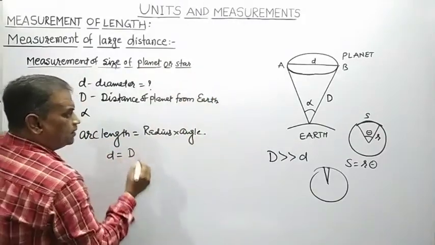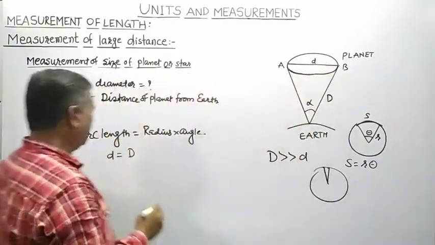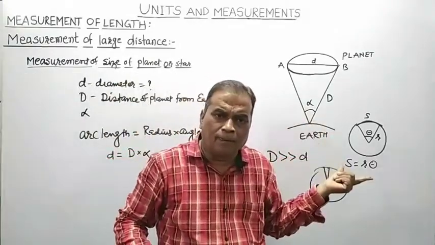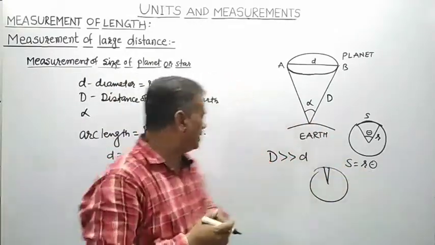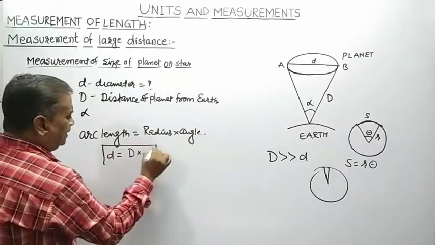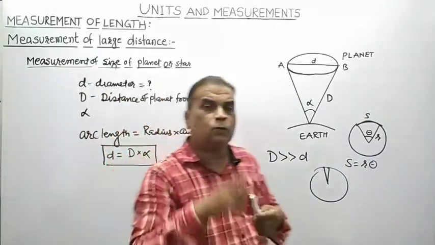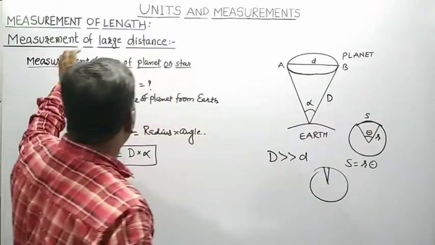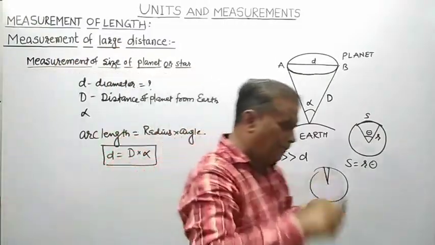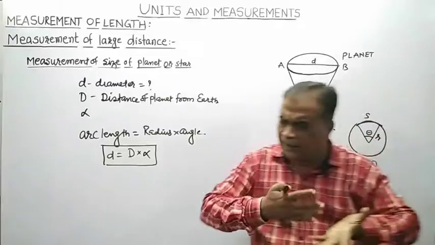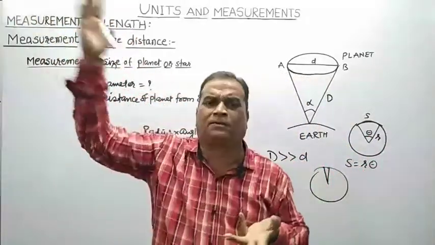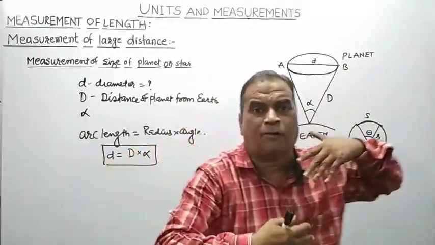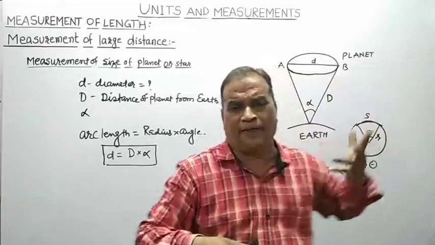It is actually the distance of the planet from the Earth multiplied by this angle alpha, which is the angular diameter of a planet. So by using this relation, D = D × alpha, you can measure the size of a planet or the size of a star. Now remember, we had measured at what distance the Sun, that particular star, is lying, and the size of a planet, meaning we had measured the distances of heavenly bodies from our planet Earth.